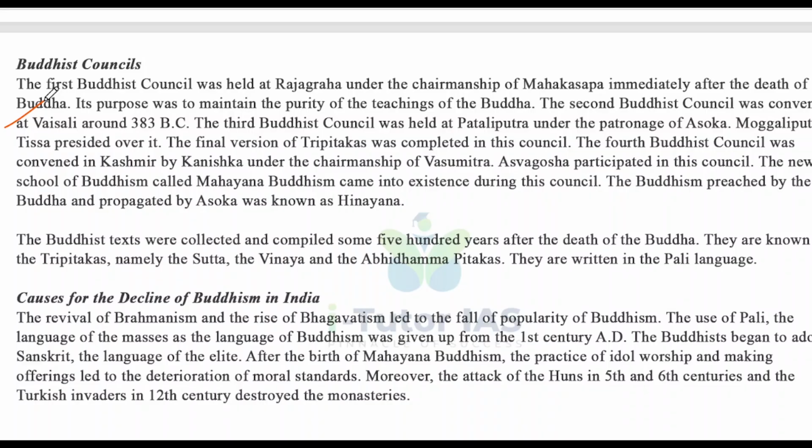The Buddhist texts were collected and compiled some 500 years after the death of Buddha. They are known as the Tripitakas, namely the Sutta, the Vinaya and the Abhidhamma Pitakas. Tripitakas means three Pitakas. Just take care of the spelling, and these Pitakas are written in the Pali language.